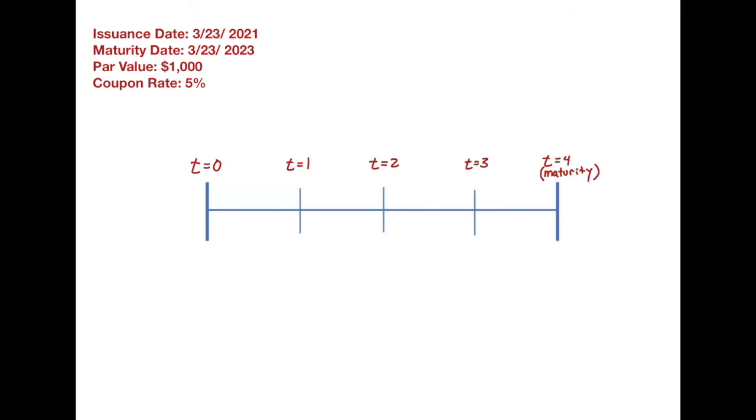Take, for example, a bond issued on March 23, 2021 that will mature 2 years from issuance on March 23, 2023. If the bond has a par value of $1,000 and pays a coupon rate of 5%, or 2.5% semi-annually, then the payments are $25, $25, $25, and $1,025 in each of the next 4 semi-annual terms, respectively. The bond would be referred to as a 5% bond with a 2-year maturity.